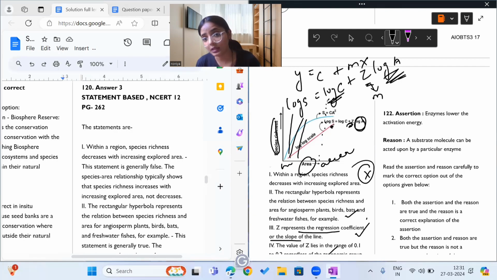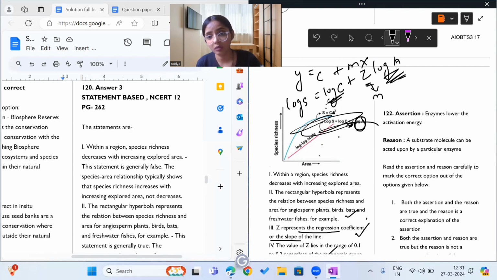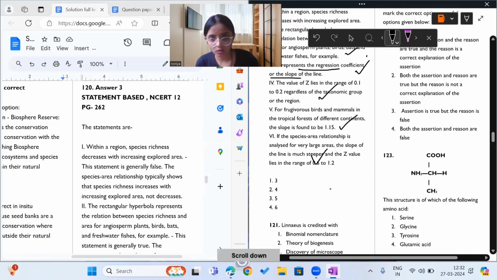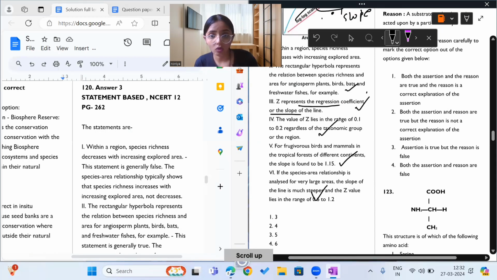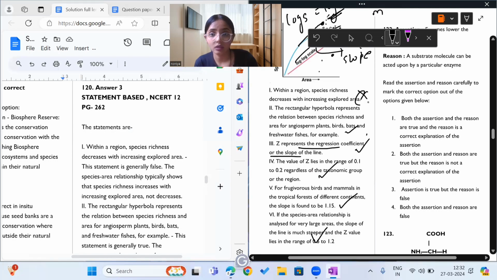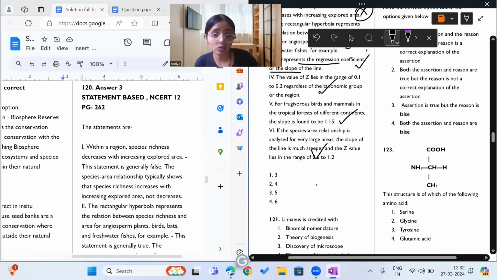Now look, A is this. If you increase A, let me clear it for you. See, currently A is here. If you increase A, that is keep it here, then line will be like this. So, on increasing the value of A, the slope of the line increases. Understood. So, leaving only statement 1, which is incorrect, all the other statements are correct. We have 6 statements, out of which 1 is incorrect, so 5 statements are correct, and the third option is the correct answer.